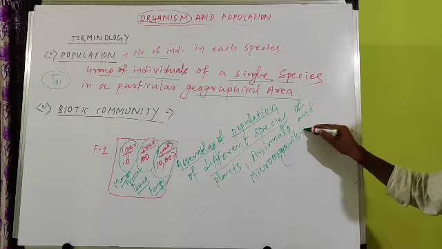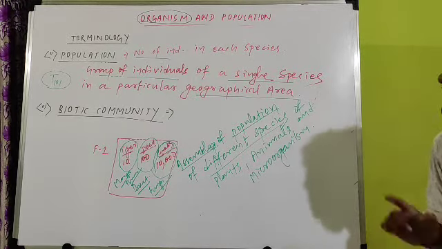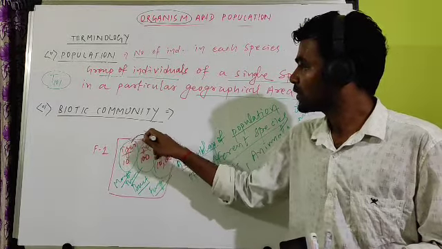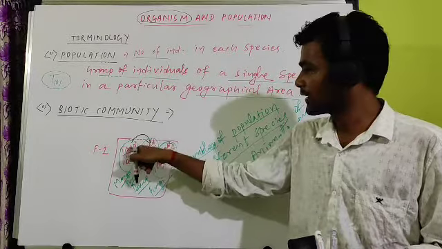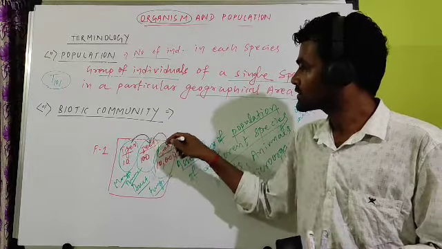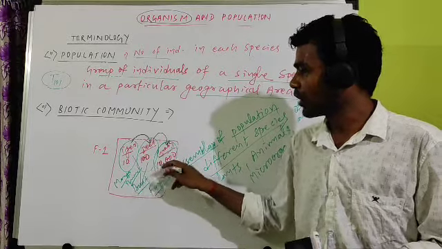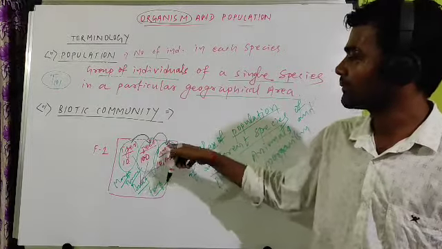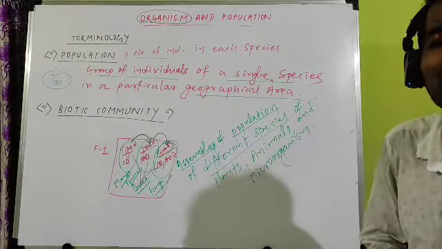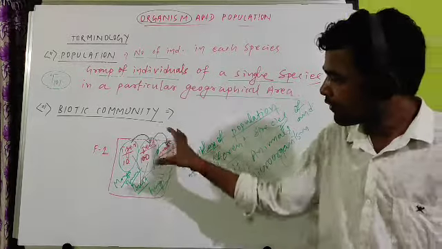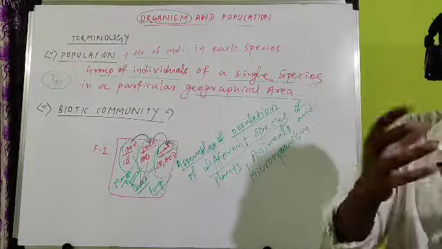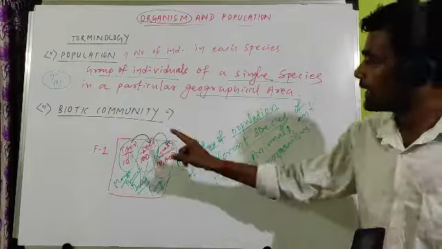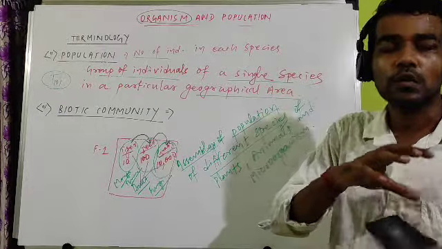And all are interacting among themselves. Interaction means this tiger takes a deer as food. What is the food for tiger? Deer is the food for tiger. What is the food for deer? Grass is the food for deer. And after death of all, bacteria eat them and they get decomposed. All the dead bodies of plants, animals and microorganisms are mixed in the soil by bacteria. That is called decomposition. So the life of each species is dependent on others. Just like I am interacting now with you, similarly one species can interact with another to complete its life.